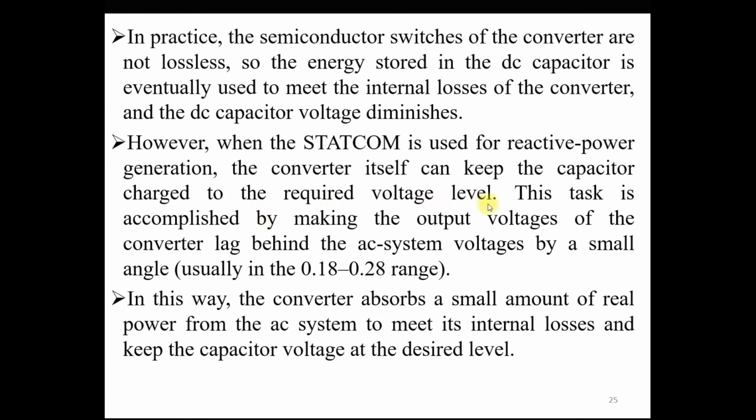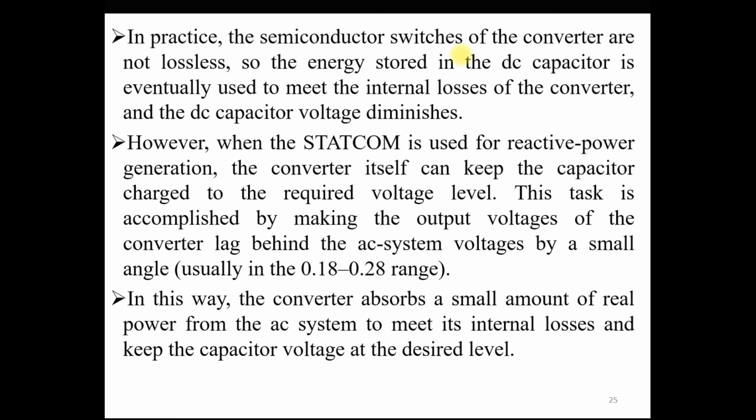This task is accomplished by making the output voltage of the converter lag behind the AC system voltage by a small angle, usually in the range of 0.18 to 0.28 degrees. So what is the meaning of this sentence? Generally for semiconductor devices we assume the losses are negligible or zero, but actually losses happen in the converter because of the high switching frequency.